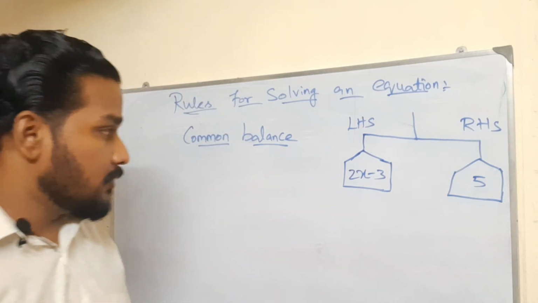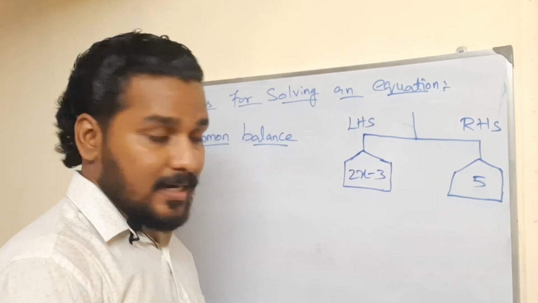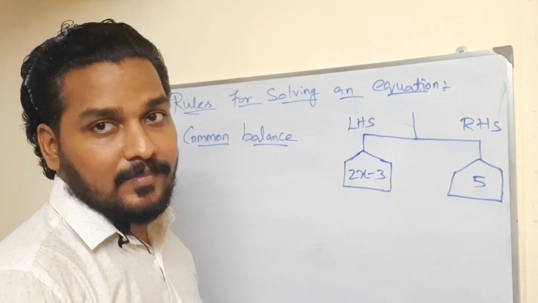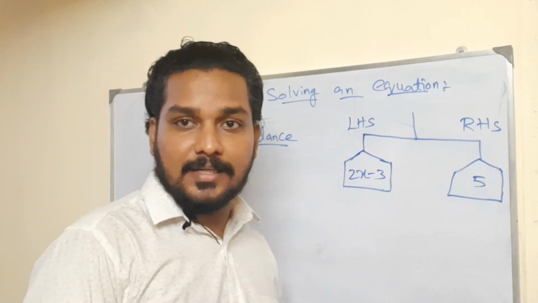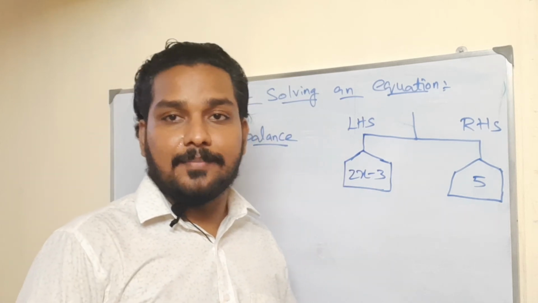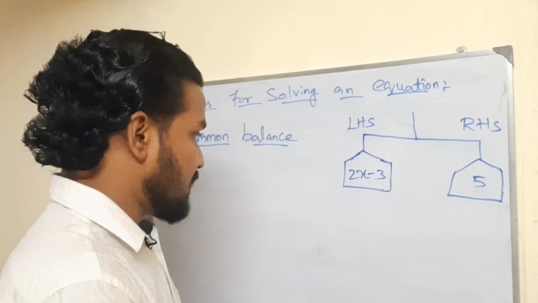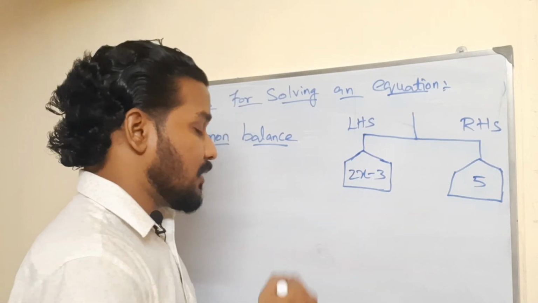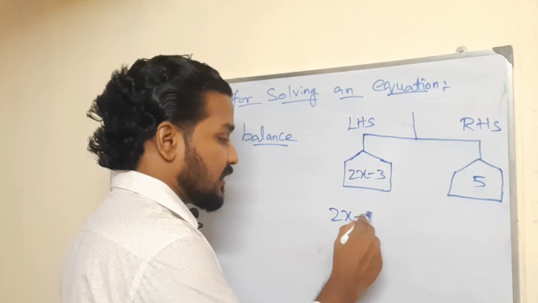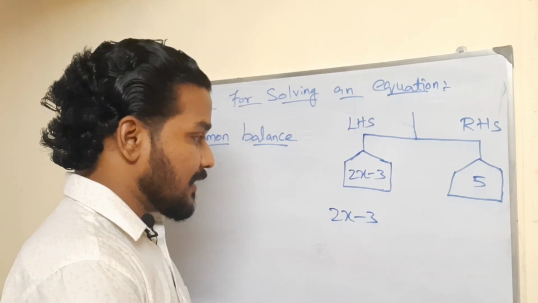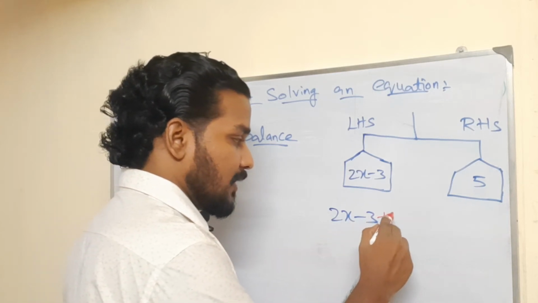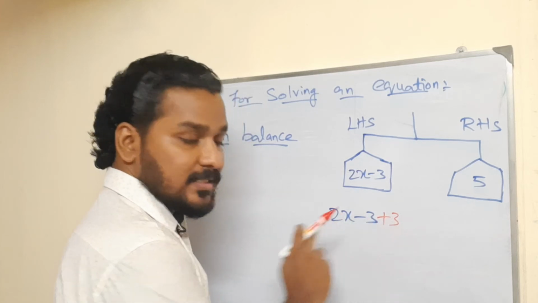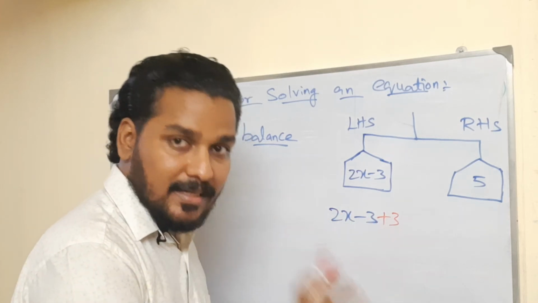Now, what we are going to do, same number can be added. I want to find out the x. Remember Rama's and Krishna's example. 2x minus 3 is there. I want to find out the x value. First rule we are applying here, the same number can be added, because I want to vanish this 3 and keep only x.